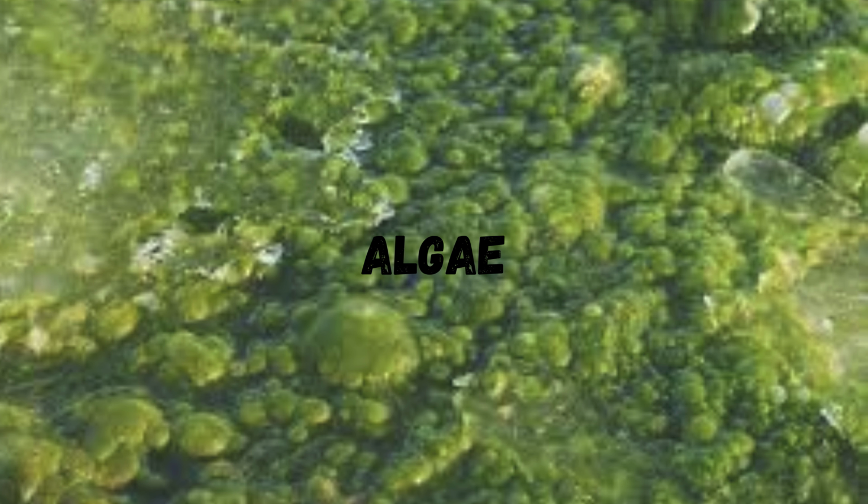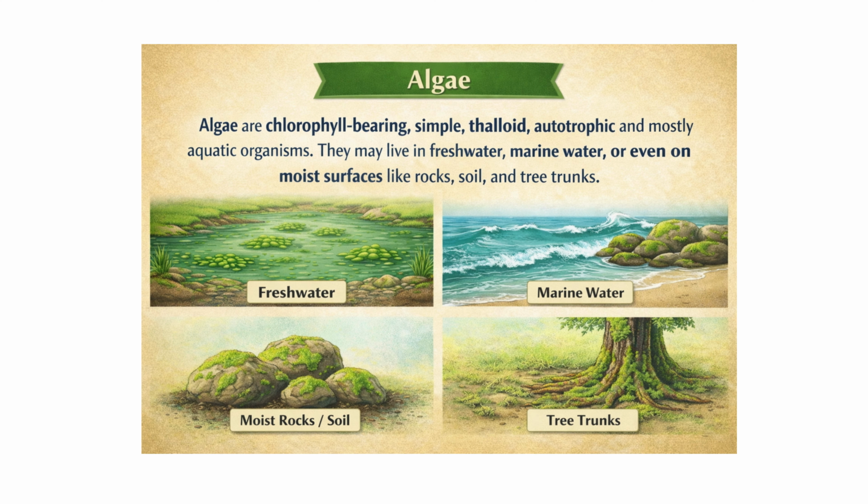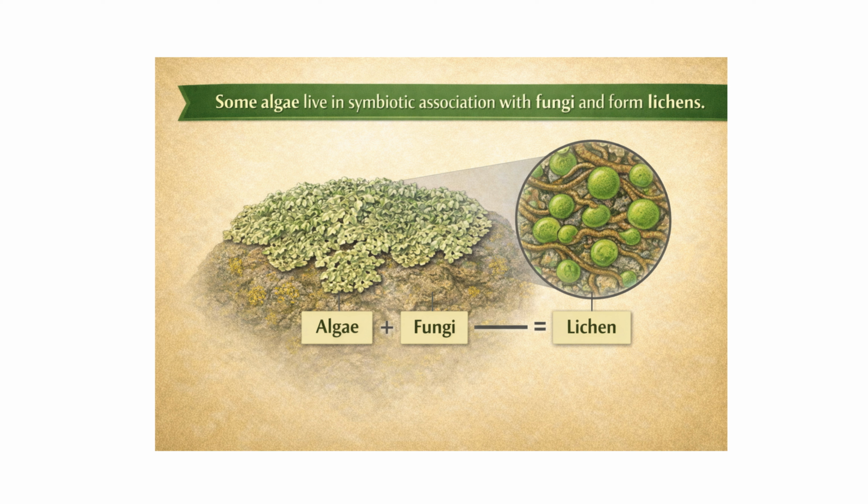We'll start with the algae, the simplest plant group. So, algae are chlorophyll-bearing, simple, thalloid, autotrophic, and mostly aquatic organisms. They may live in freshwater, marine water, or even on moist surfaces like rocks, soil, and tree trunks. Some algae live in symbiotic association with fungi and form lichens.